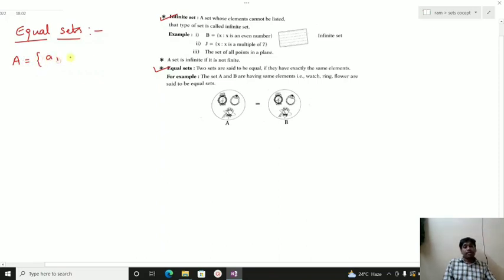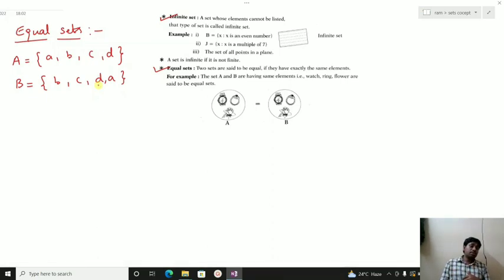Like A has elements A, B, C, D, and another set B has B, C, D, A. In set A there are 4 elements, and B also has 4, all the same, so it is called an equal set.